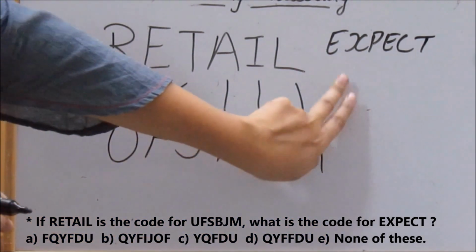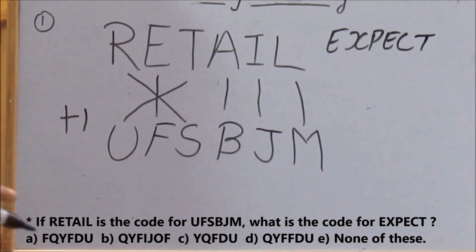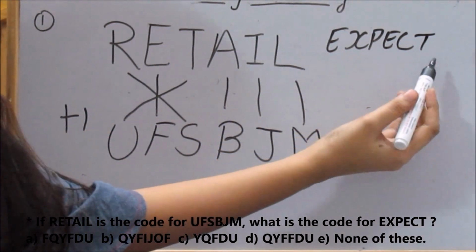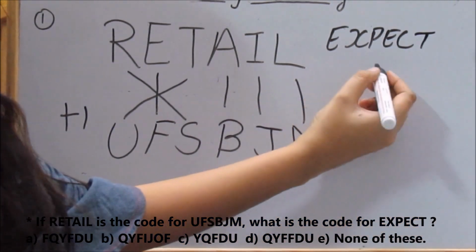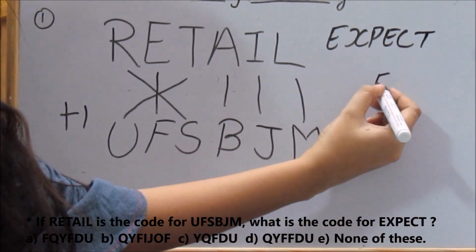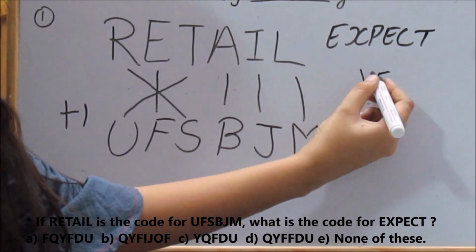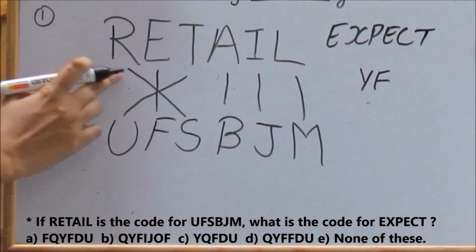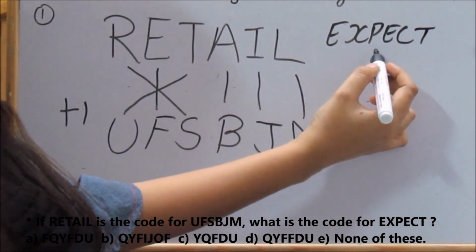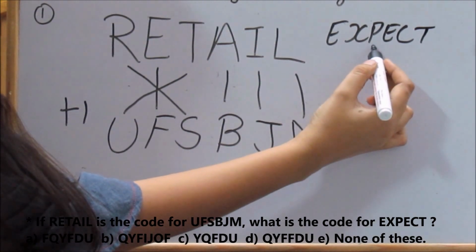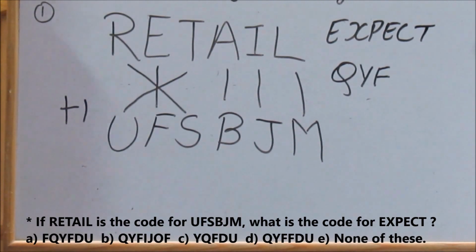In the same way, we can find out what will be the code for EXPECT. So F, which follows E, will be in the third place. Y, which follows X, will be in the second place. So you can see the format. Q, which follows P, will be in the first place.